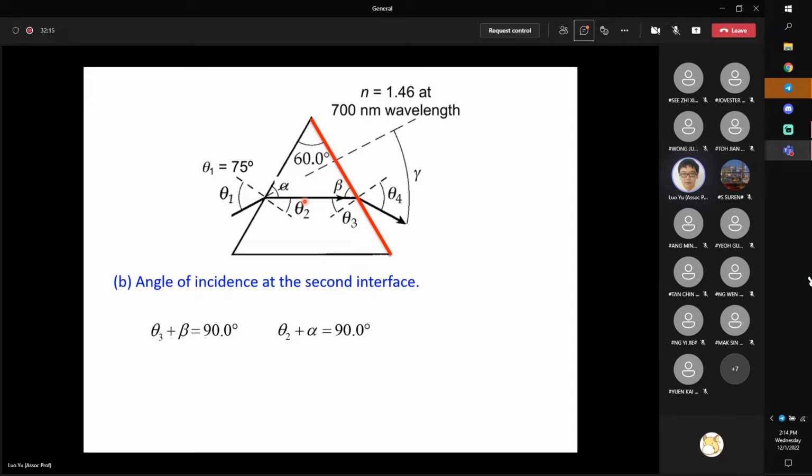So there are three unknown parameters: alpha, beta, and theta 3. We already get two equations. We should look for a third equation so that we will be able to determine all three parameters, alpha, beta, and theta 3. Now, can you tell me what the third equation we should look at is? Or are there any relationships between alpha and beta? Any idea?